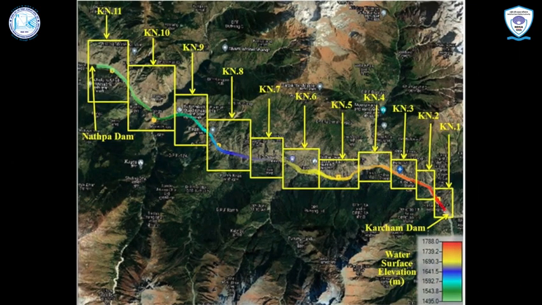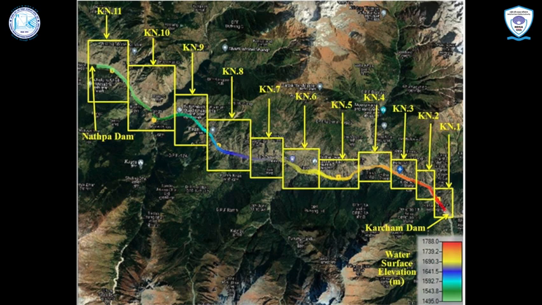Dam break analysis and flood zone mapping for emergency action planning of Nathpa Dam, Kinnaur, Himachal Pradesh for SJVN. The studies have been carried out for dam break analysis of Nathpa Dam and flood zone mapping for Satluj River reach from Nathpa up to Koldam and hydraulic flood routing study for Satluj River reach from Karcham Dam to Nathpa Dam.